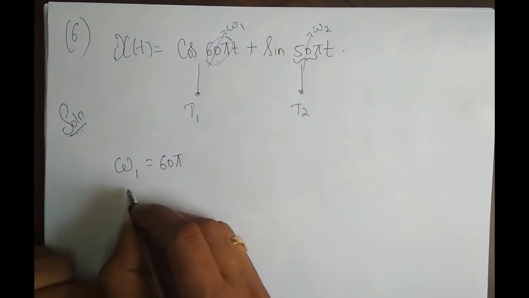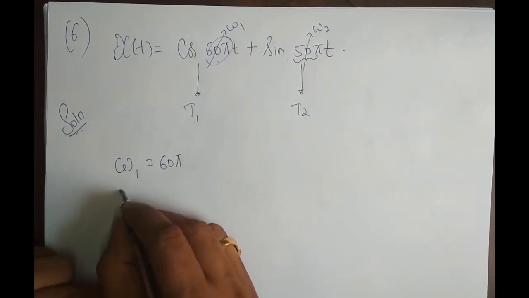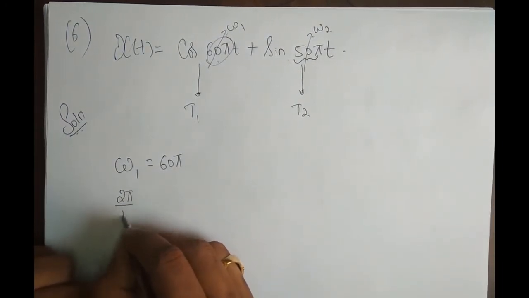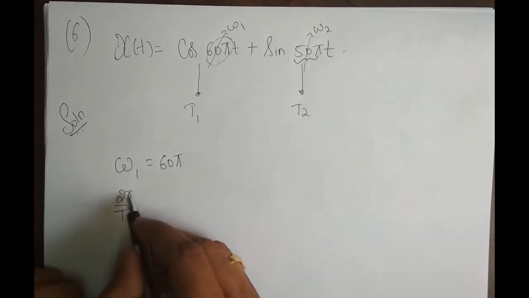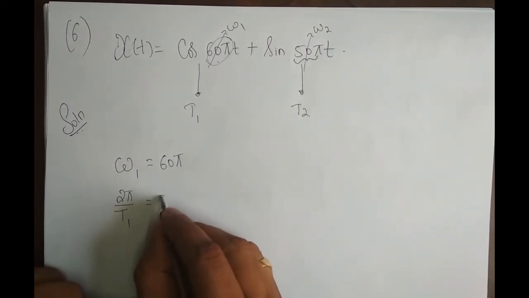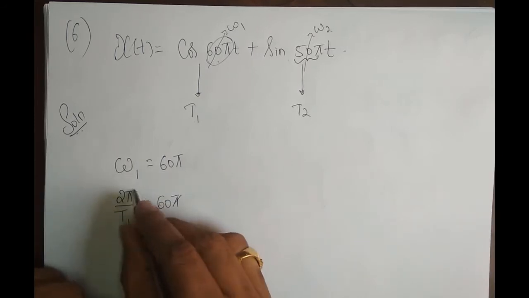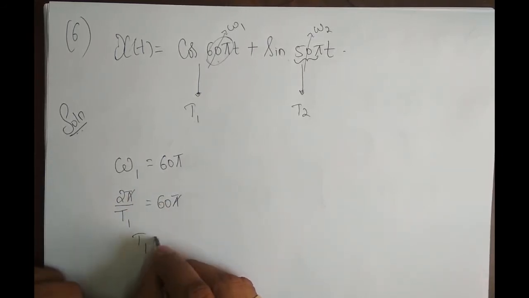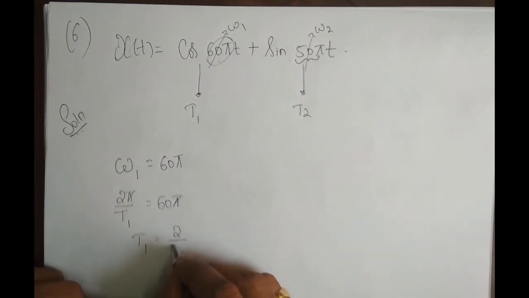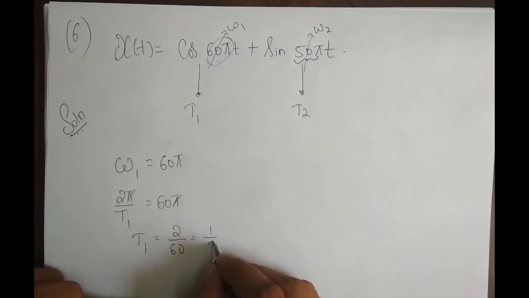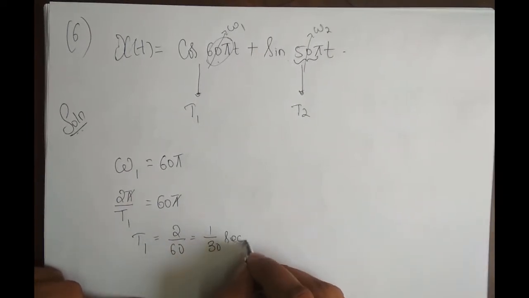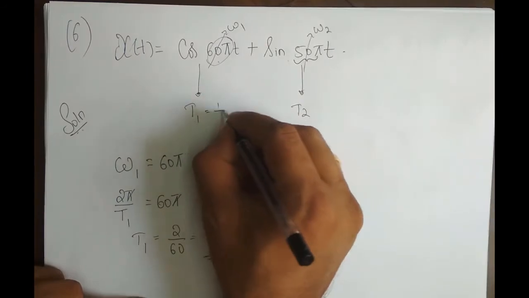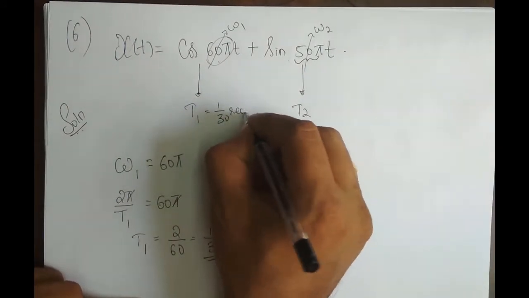Now I will write omega 1 in terms of the fundamental period, 2π by t1. Since 2π is constant, 2π/t1 is equal to 60π. So π cancels out. If I solve for t1, it is 2 by 60, which is equal to 1 by 30 second. So the value of t1 is 1 by 30 second.